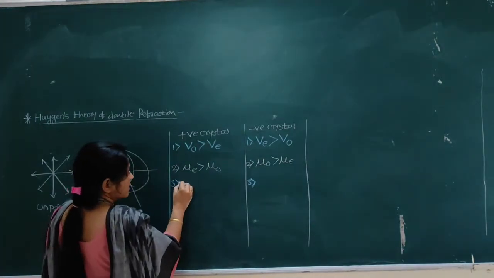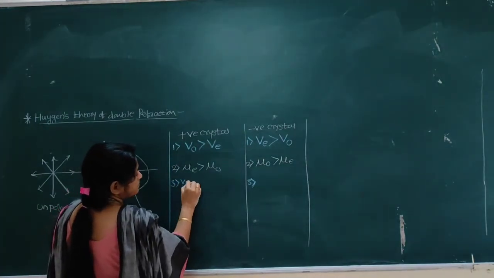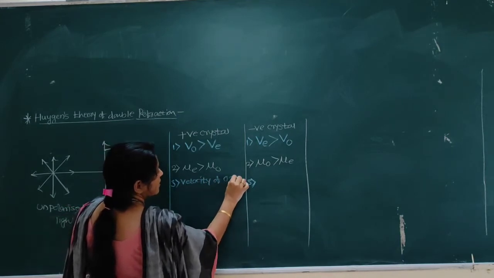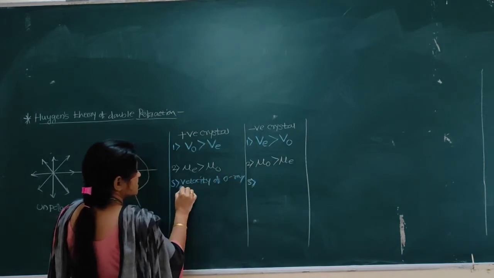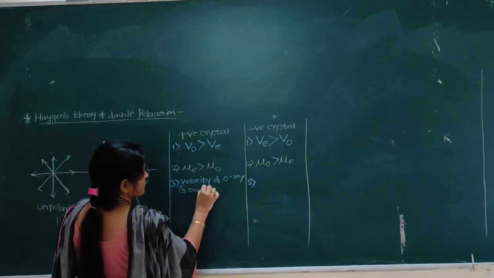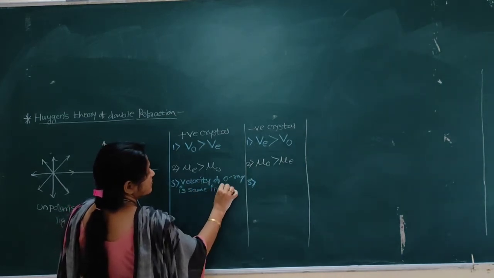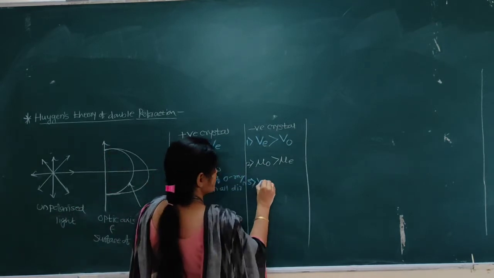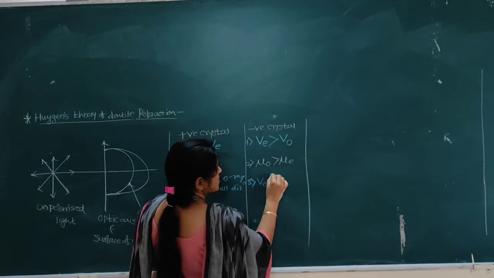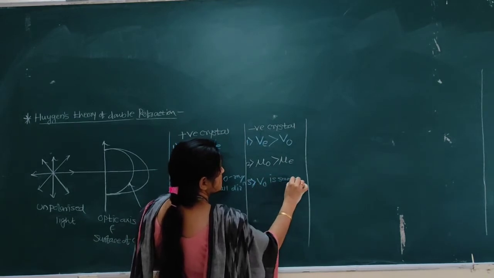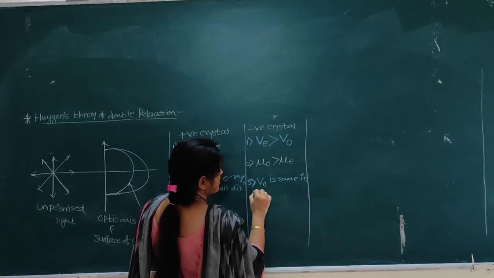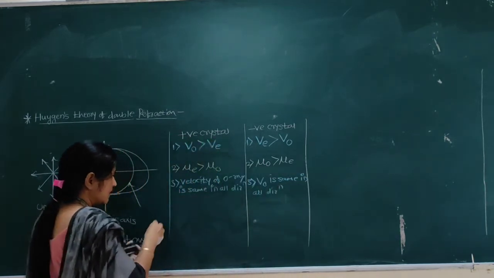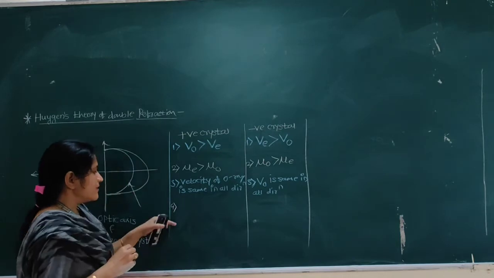Then the fourth difference: I will write, spherical wavefront lies outside the elliptical wavefront.